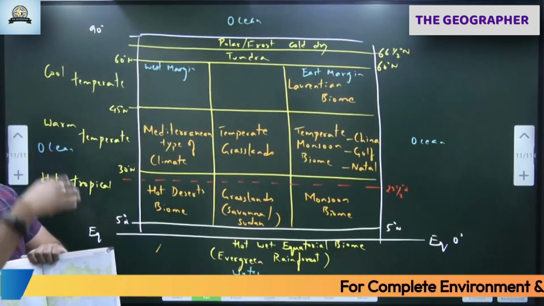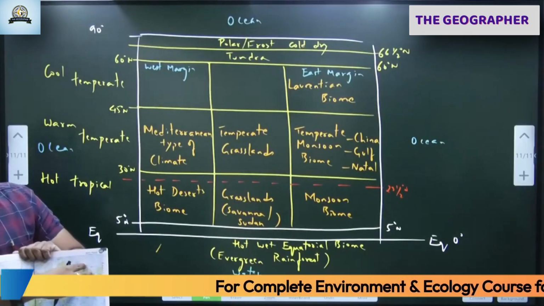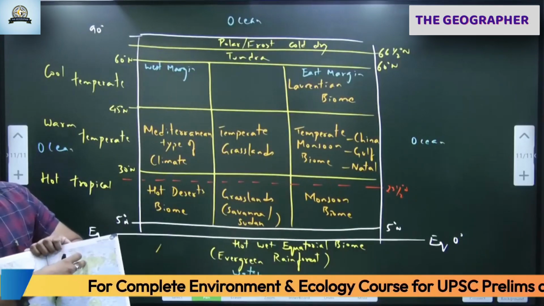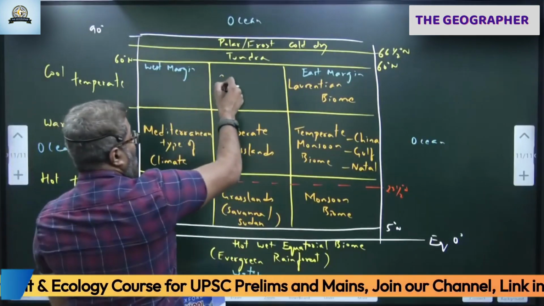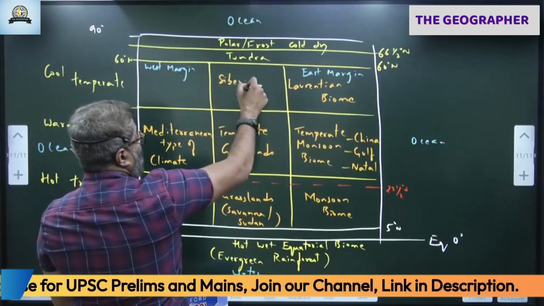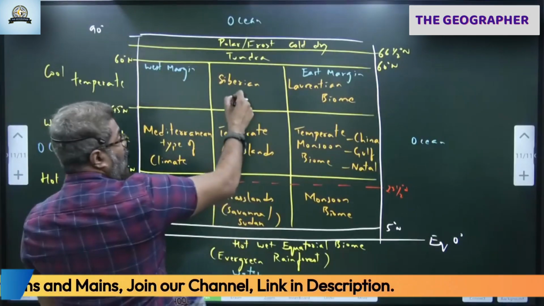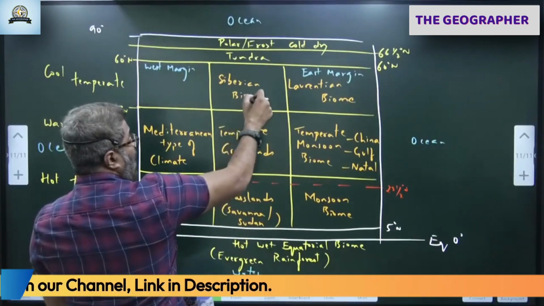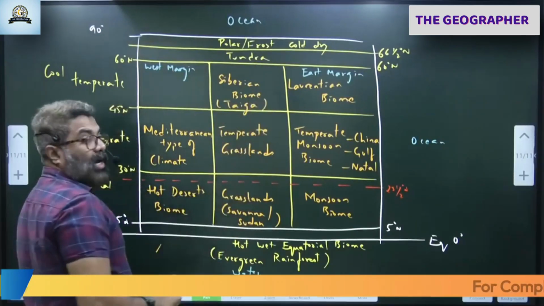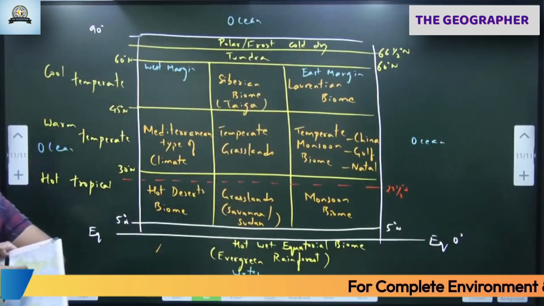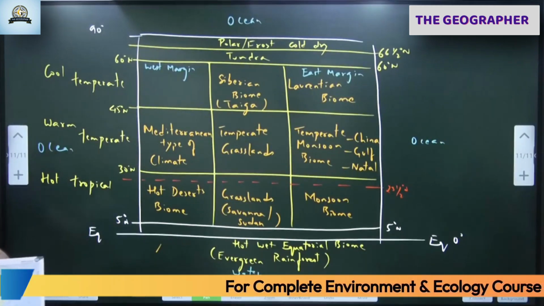This side North American, this side Russian. We are almost close to the poles now. This part and this part. In the middle is Siberia, correct? This is all Siberia. Siberian biome. This is where we have taiga forest. This Siberian region is known for vast stretches of land. Correct.